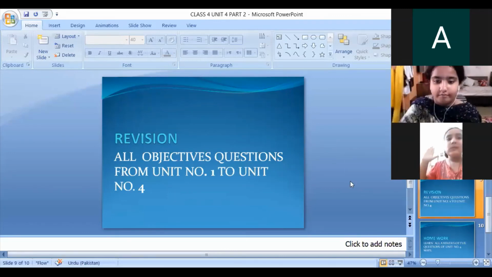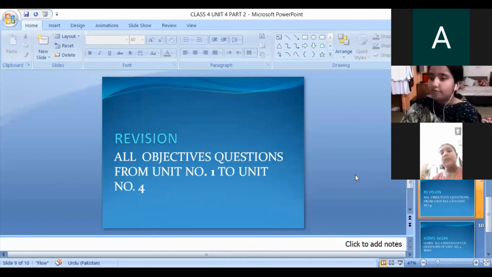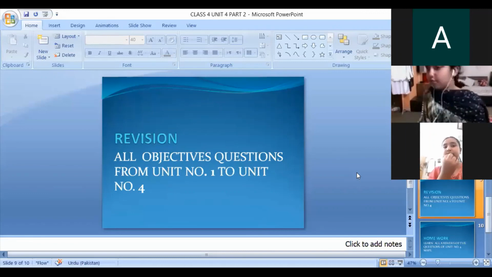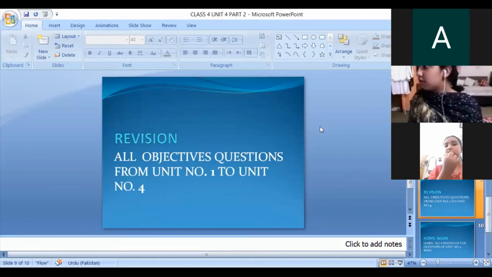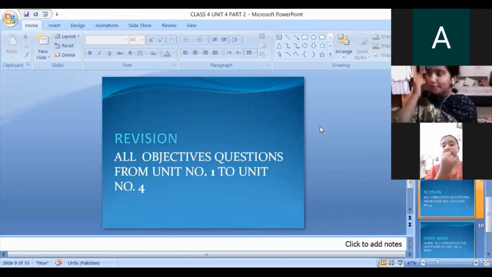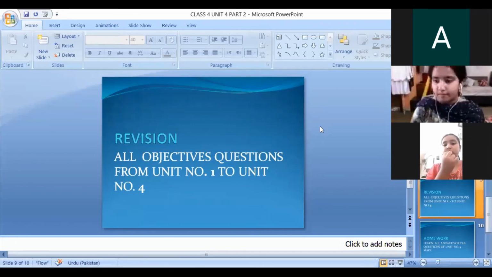Ji Zainab Shah, okay. Ma'am, we have to do page number 16 also. Page number 16. Beta, on the page number 16, there are only the things given, and for example, there is umbrella. When you use umbrella, when there is rainy season, when you wear shorts in summer, hat you will use in summer, and gloves you will wear in winter. You have to write only which dress you use in which season. Okay, this is very simple.